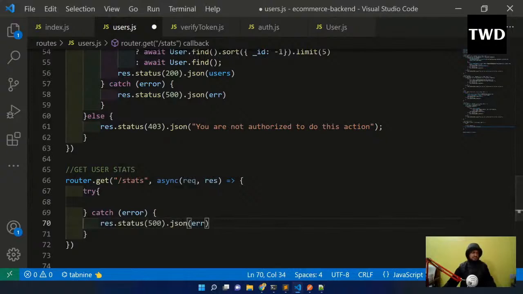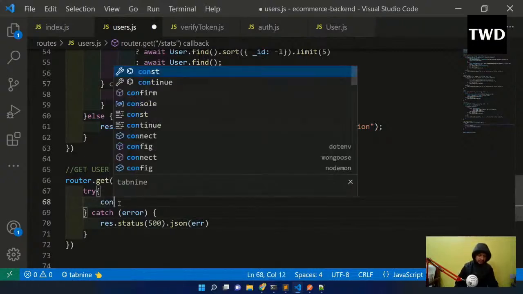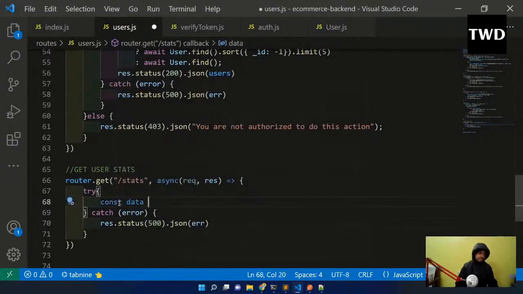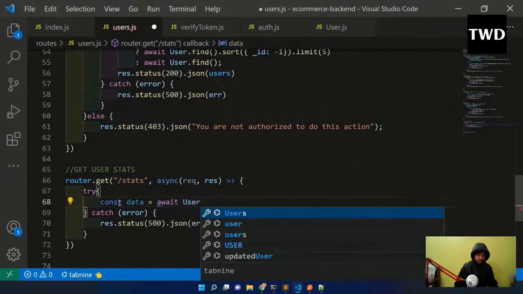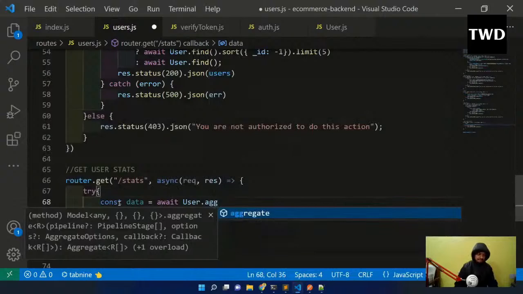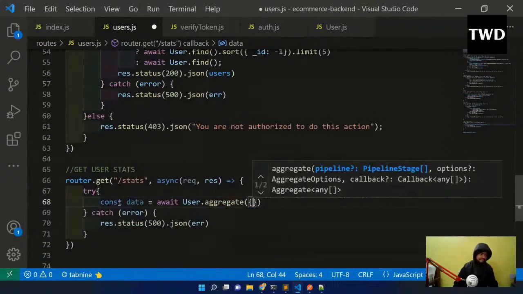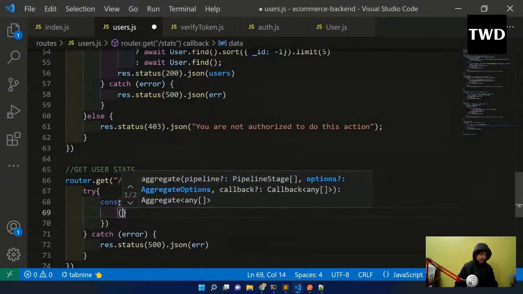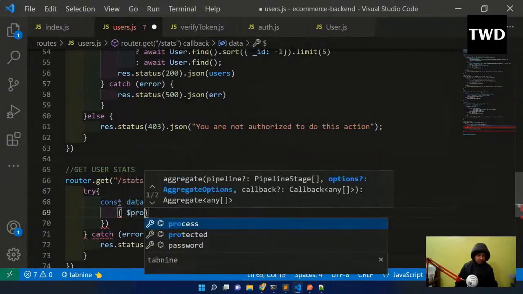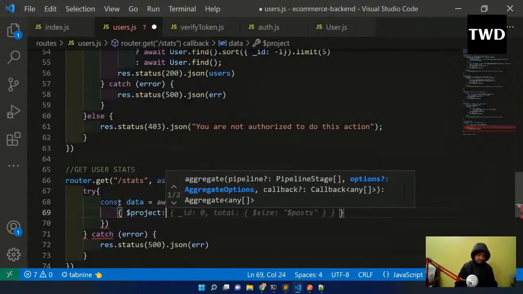Okay, that is there. So this is the stat endpoint. What will it do? This stat endpoint will give me the data of when users were created. Then I'll have a const data equal to await User dot aggregate. There is a User dot aggregate function. In that we have to pass dollar project, and